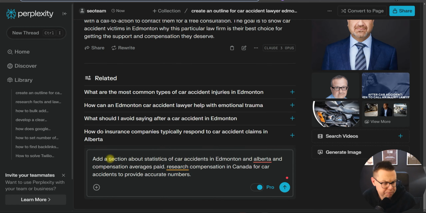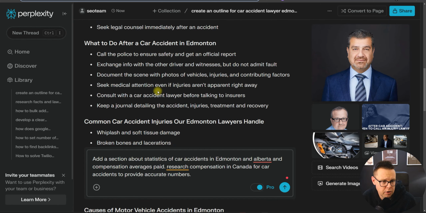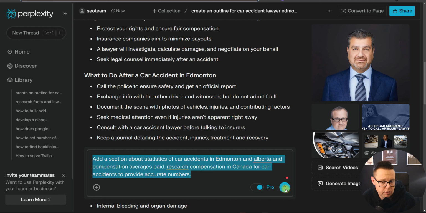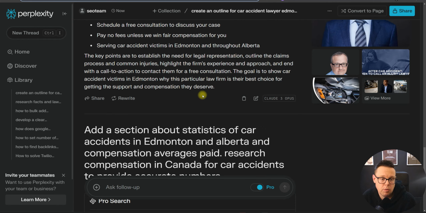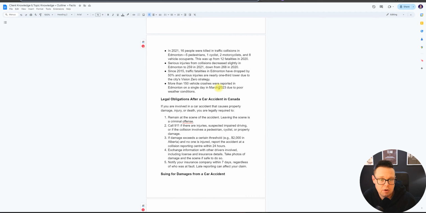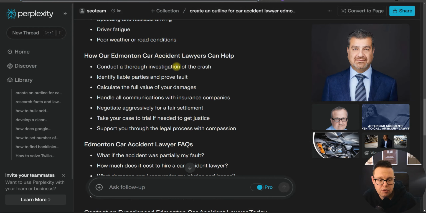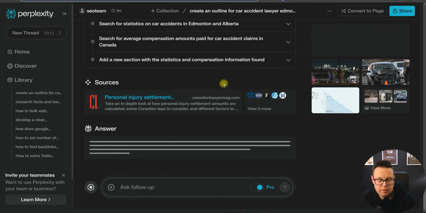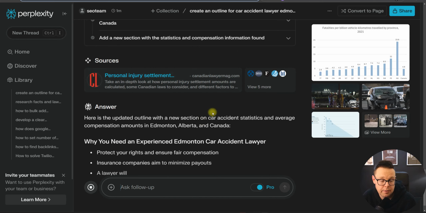All right, we're telling it here, after it provided the outline, it's looking pretty good to also research some more facts around statistics and compensation numbers. So we basically need to make the outline match the facts. Because we have in our facts some statistics, and I also want to have some compensation numbers, we need to match those two up, and hopefully in a second we get a new outline that matches our data.